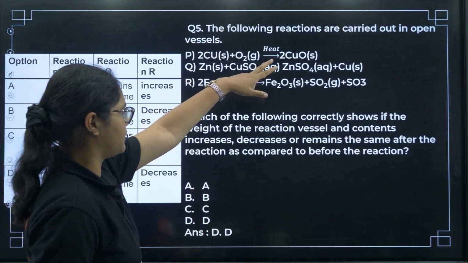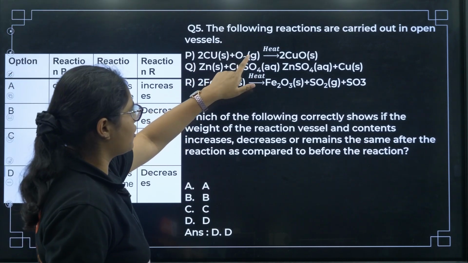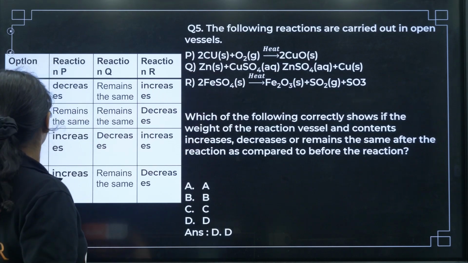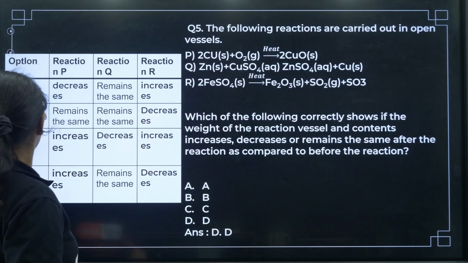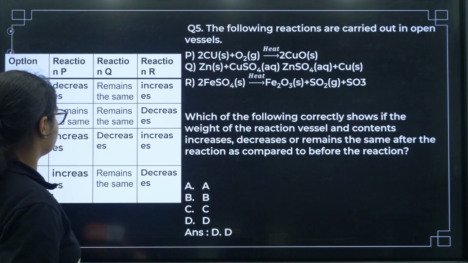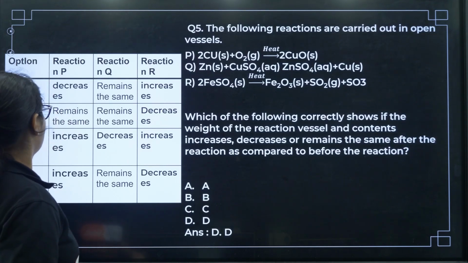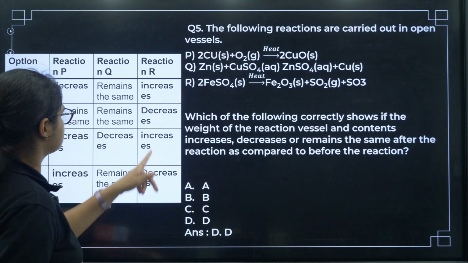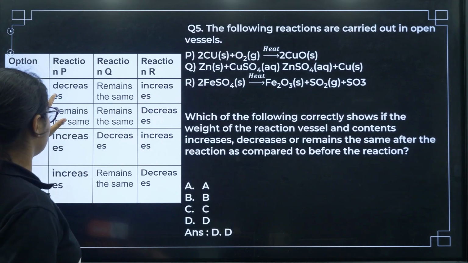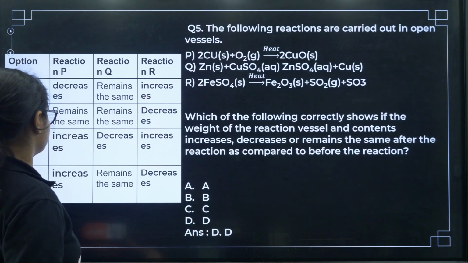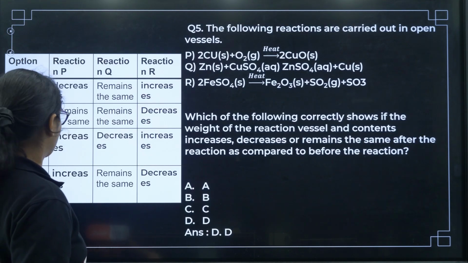You have 2 copper, 2 copper, 2 oxygen, here also 2 oxygen. So it will remain the same, right? So for reaction P it will remain the same. So I can say option B can be the answer.